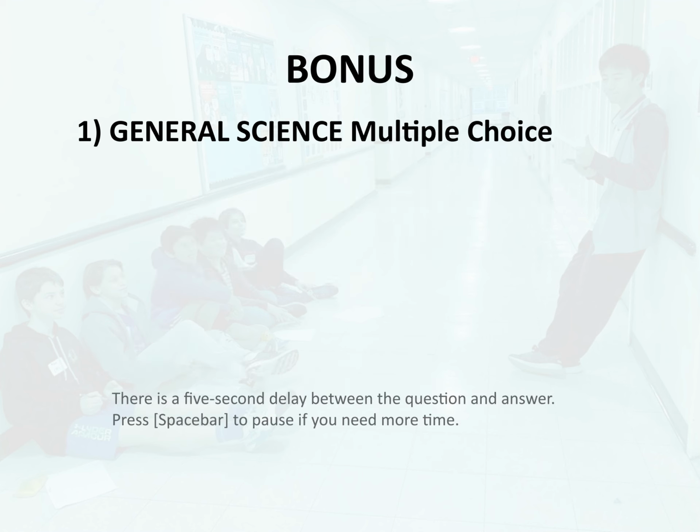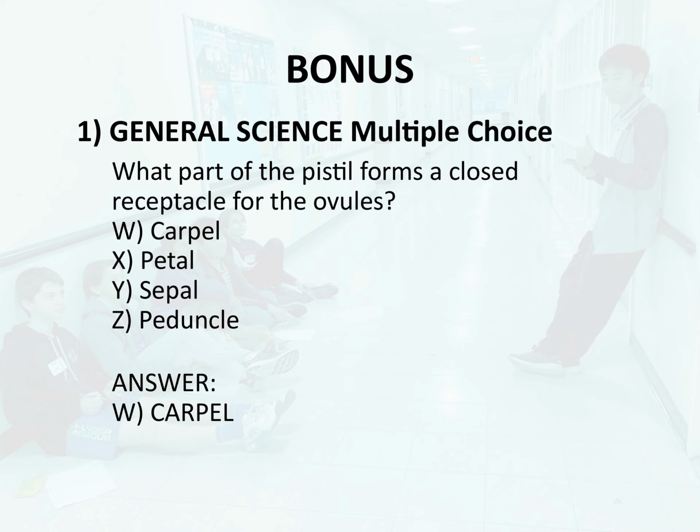Bonus 1. General science. Multiple choice. What part of the pistil forms a closed receptacle for the ovules? W. Carpel. X. Petal. Y. Sepal. Z. Peduncle. Answer. W. Carpel.